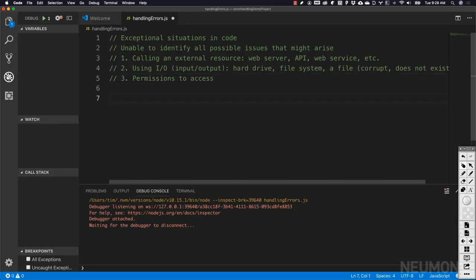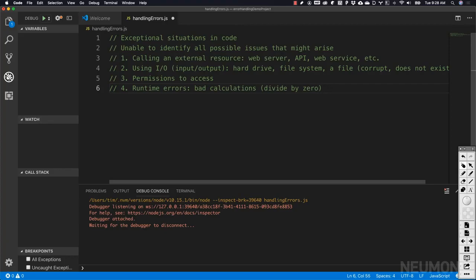There are a lot more, such as runtime errors. So let's go ahead and put that up. Runtime errors. And these are going to be things like bad calculations. That could be like a divide by zero situation where we're dividing something by zero and that's going to give us an error.